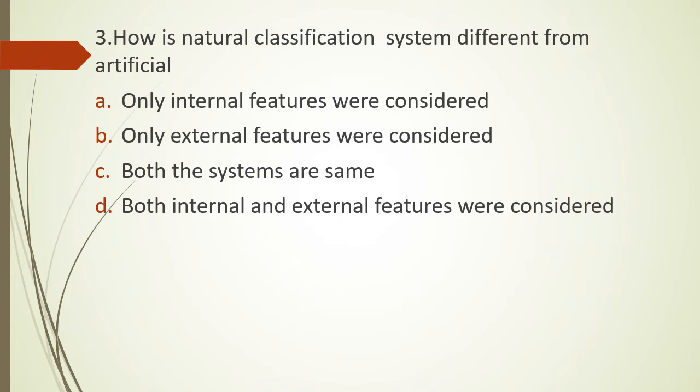Question 3. How is natural classification different from artificial classification system? Option A. Only internal features were considered. Option B. Only external features were considered. Option C. Both the systems are same. Or option D. Both internal and external features were considered. Of these four reasons, what is the reason which makes natural classification system different from artificial classification system? The correct answer is option D. Both internal and external features were considered.